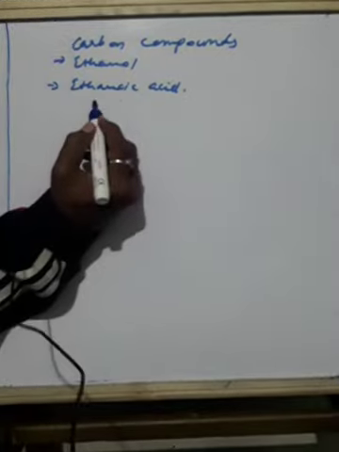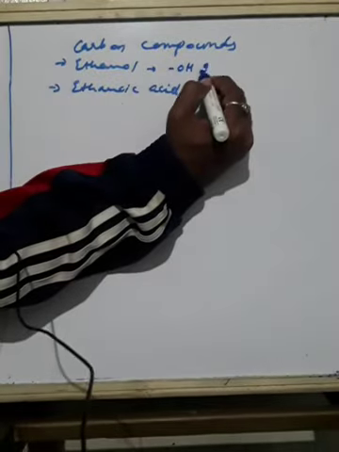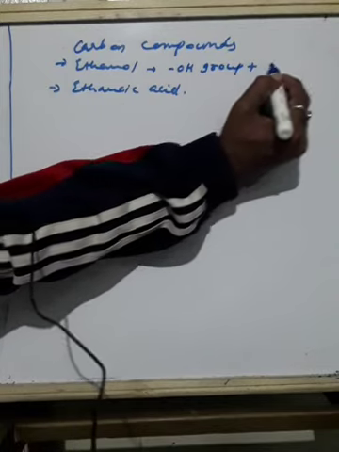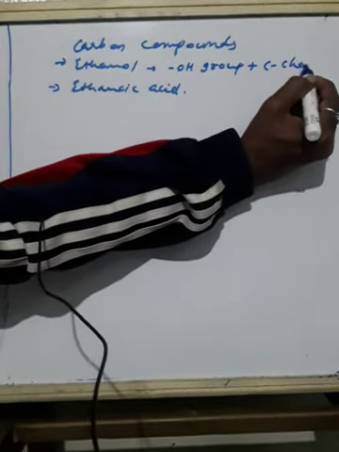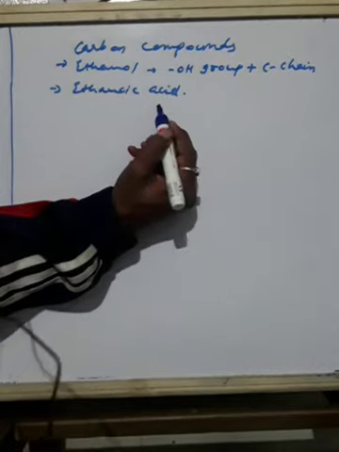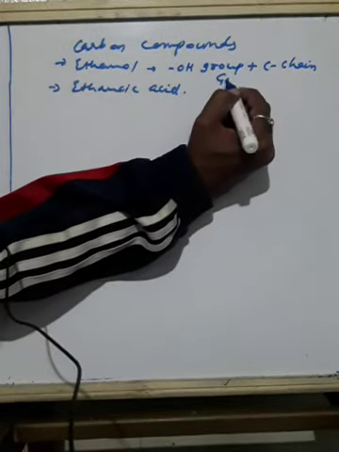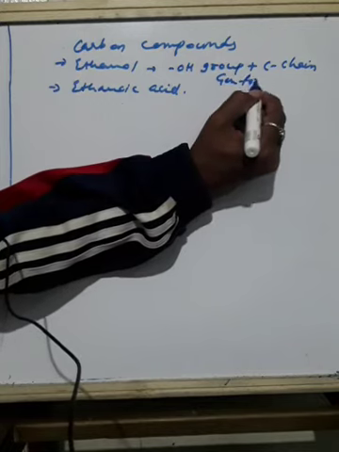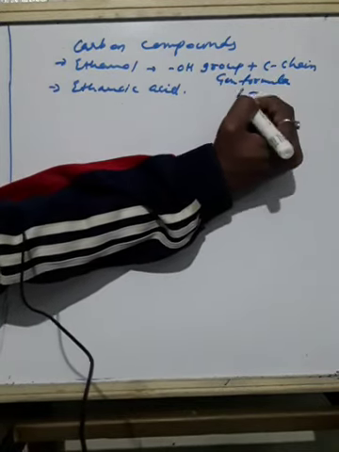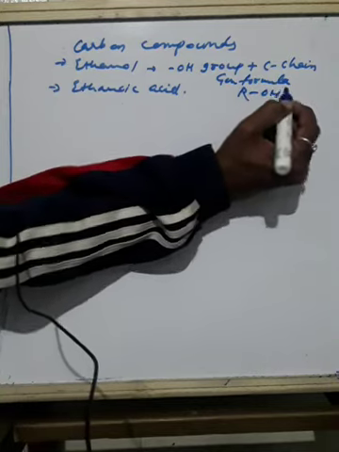Compounds containing an OH group attached to a carbon chain are called alcohols. So the general formula of alcohols is ROH. Okay.